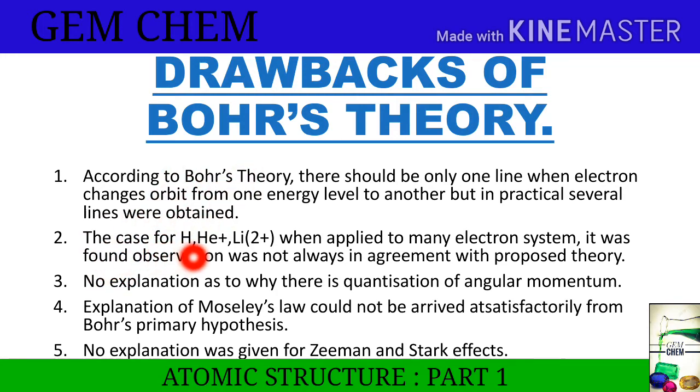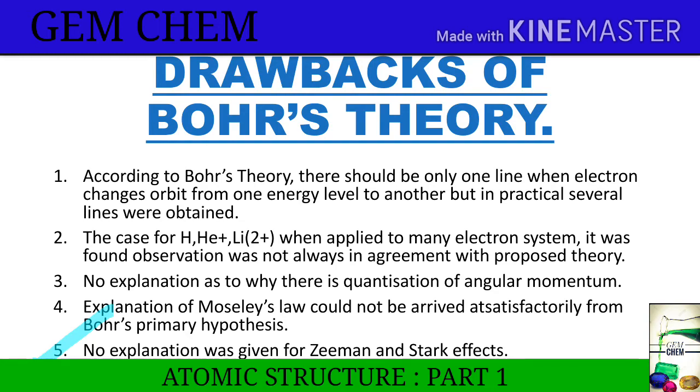The case for hydrogen, He plus and Li 2 plus, when applied to many electron systems, it was found that the observations were not at all in agreement with the proposed theory. No explanation as to why there is a quantization of angular momentum, that is why mvr equals nh by 2 pi. And explanation of Moseley's law, which we have learned already in class 12 physics, could not be arrived at satisfactorily from Bohr's primary hypothesis. Last but not the least, it couldn't explain the Zeeman and Stark effect.